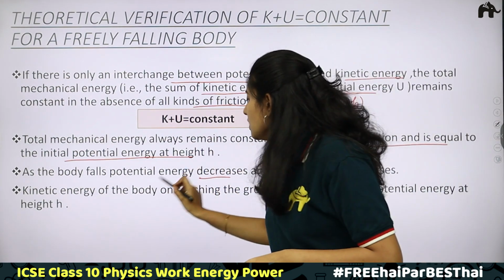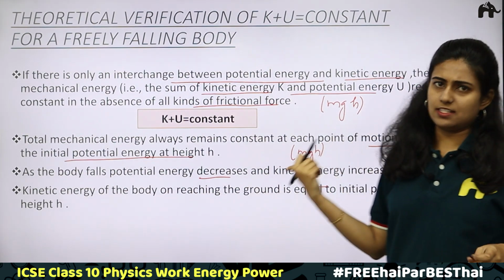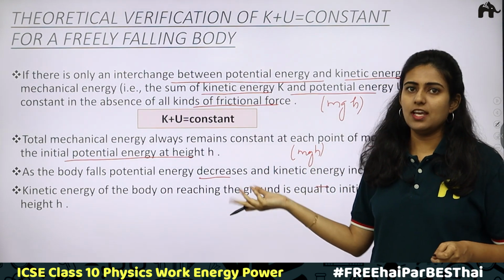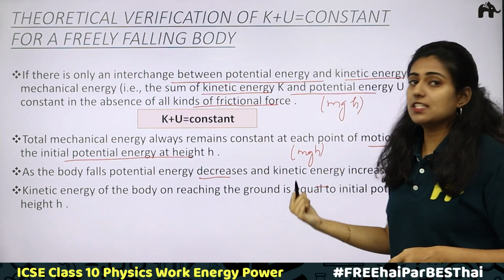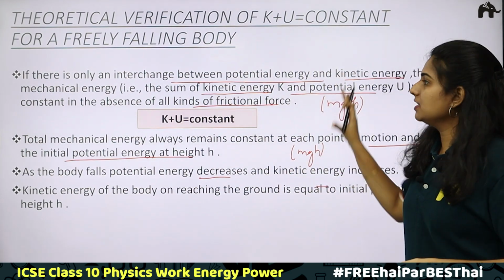Next, the kinetic energy of the body on reaching the ground is equal to the potential energy at the height. The point we have discussed already: the initial potential energy becomes the final kinetic energy. Clear? So remember these points.